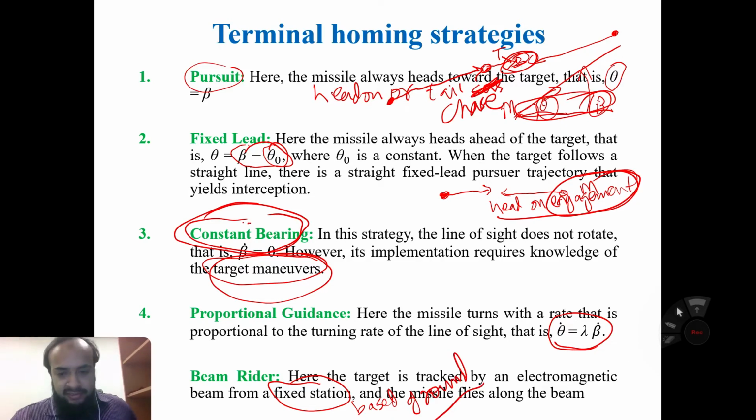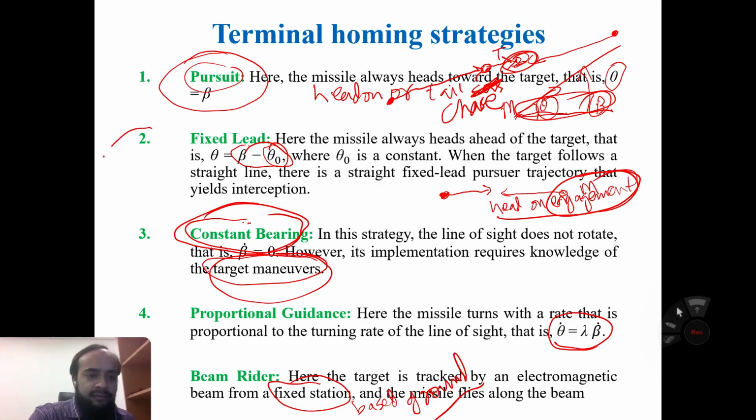So from the fixed station, the beam is transmitted, and along it the target can be tracked by the electromagnetic beam. In this lecture we will study just the pursuit guidance. The other two we have already done, and this is not important. In this lecture we study the pursuit guidance.